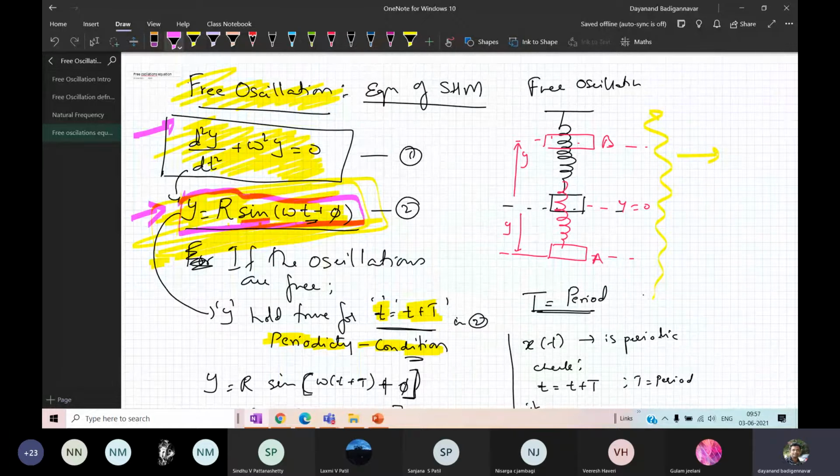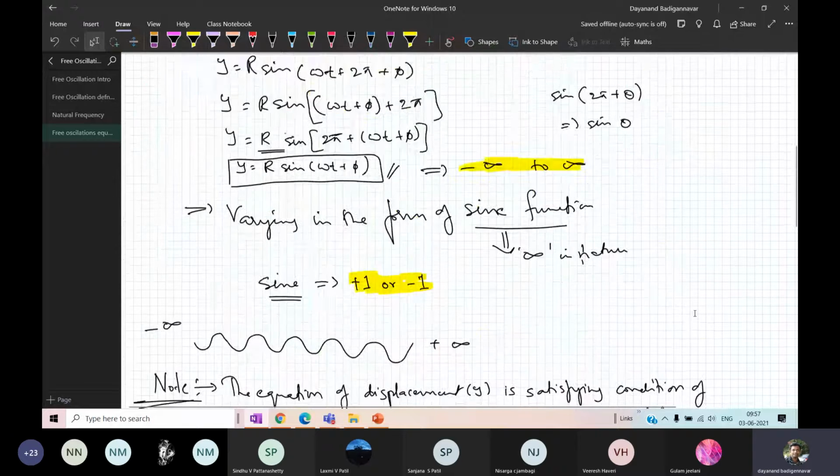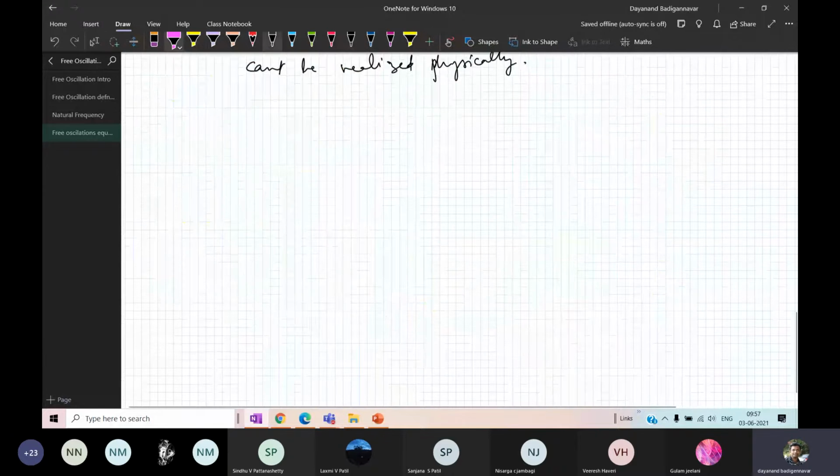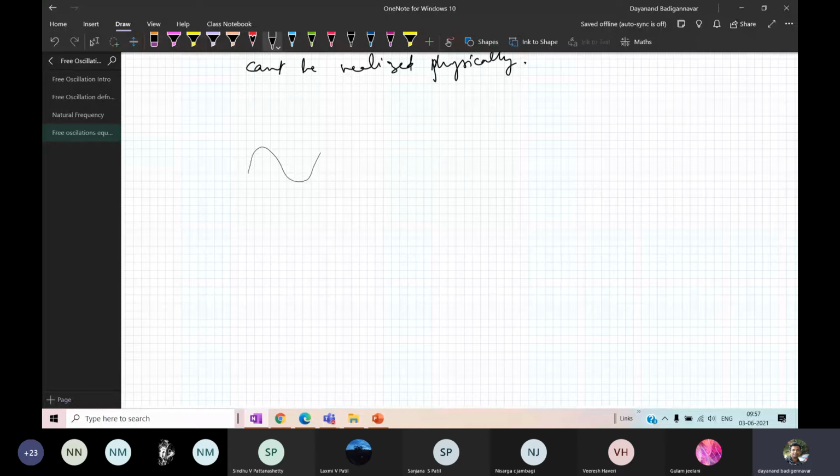This is consisting of what? Sine. So whenever you have a sine term, then that is oscillating forever. Why? Because when you have a sine function or a cosine function, they won't die. That means the value of the sine function is lying between +1 and -1, but it is extending from minus infinity to plus infinity. So the value of sine function is between +1 and -1.